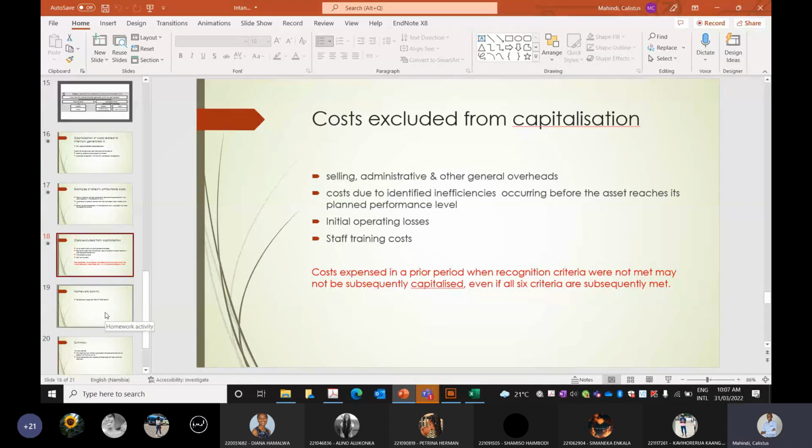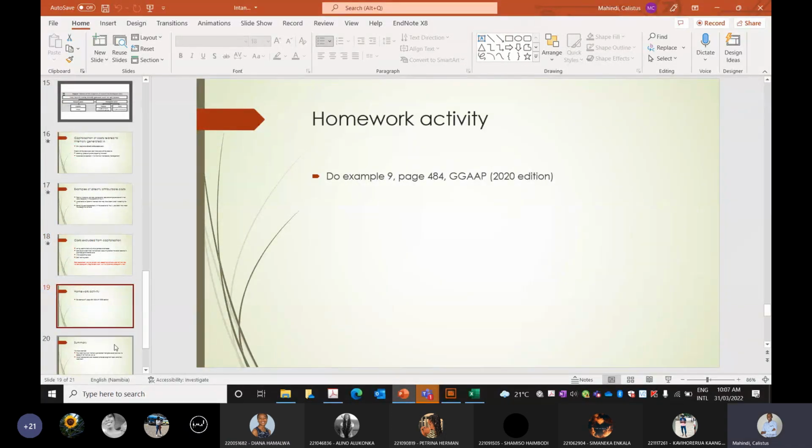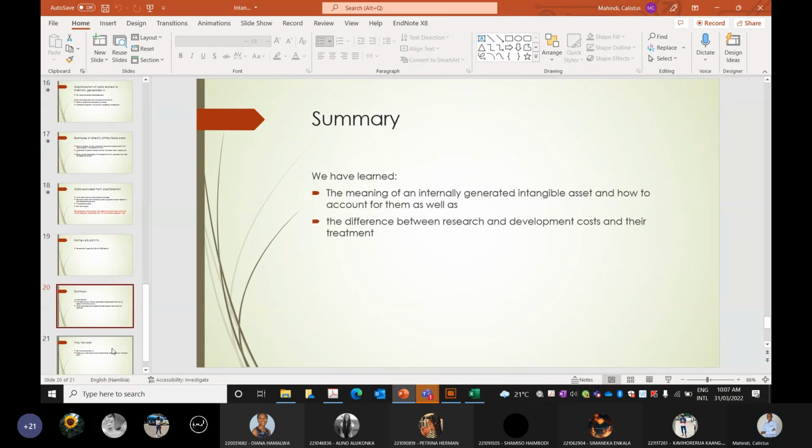Okay, this is the one that we were dealing with. So we're finished with this set of slides. What we learned here was what is meant by an internally generated intangible asset, as well as the difference between research and development costs and how we treat them. I want us to go to the next set of slides.